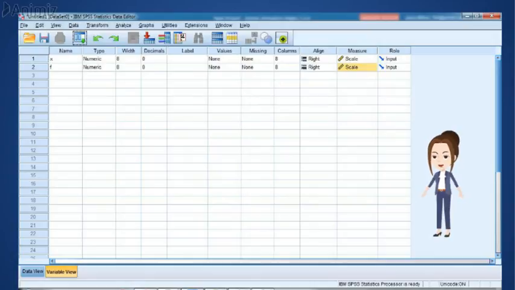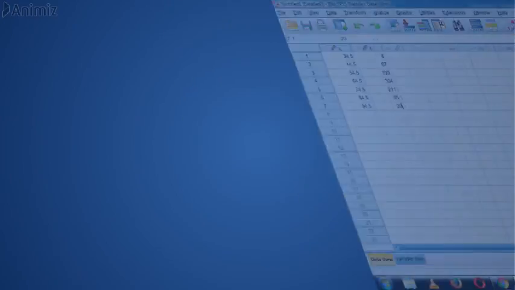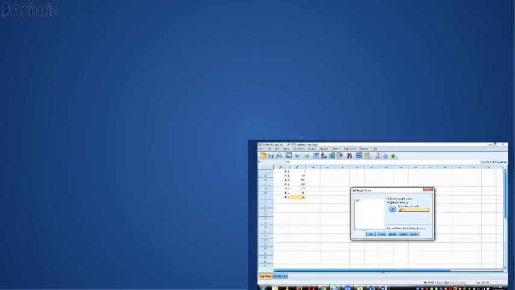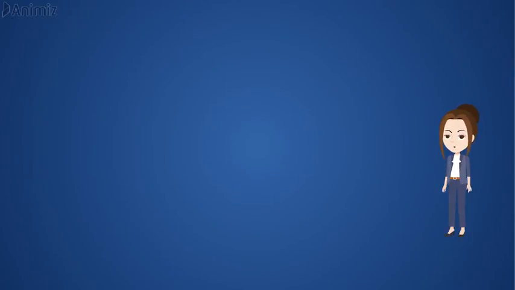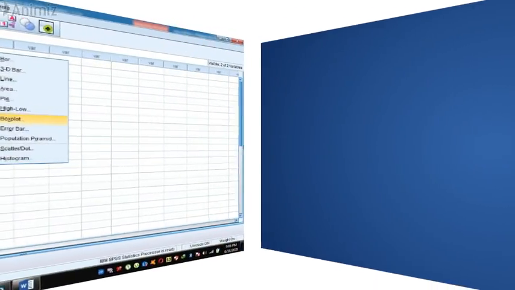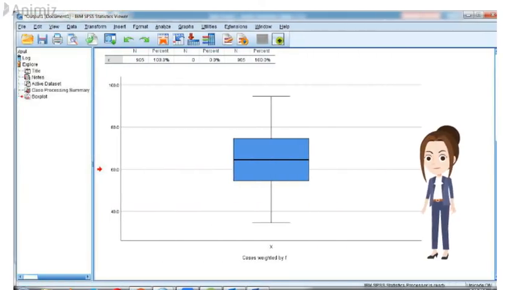On SPSS, name two columns X and F. Now enter midpoints in the X column and frequency in the F column. Data, then weight cases by F, then OK. Graph, then legacy dialogs, then boxplot. See the box plot.